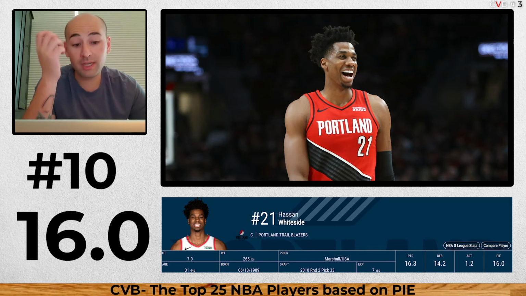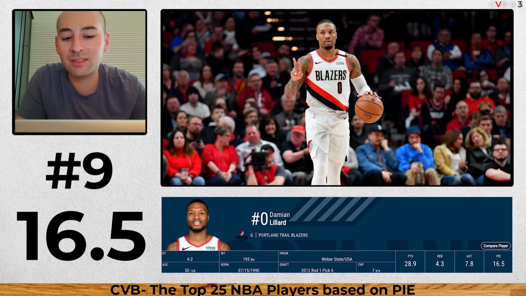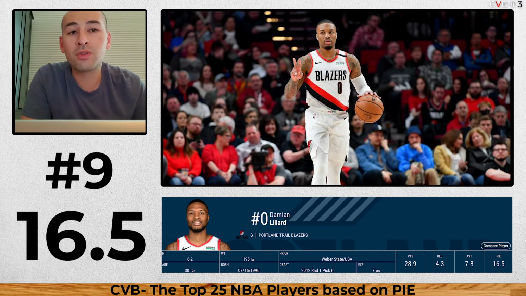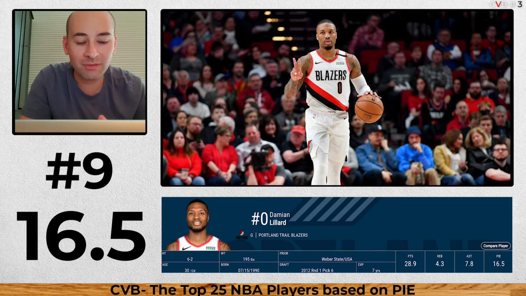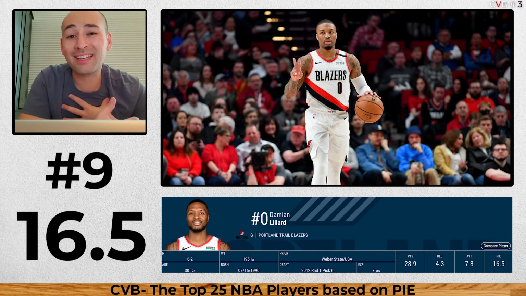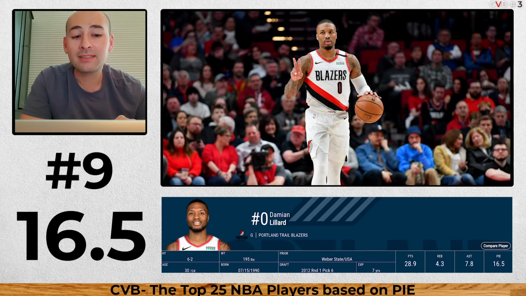All right, number 9, my favorite player in the league, Damian Lillard, 16.5. So back-to-back Blazers. He makes a huge impact, of course. His stats speak for themselves. Damian Lillard, one of the best players in the league. Personally, I think he is top 10. The PIE says he's top 10. He might have been kicked out based on some of the better players like Curry and Durant. But Damian Lillard, just with the eye test, you know he makes a huge impact on the game and on his team, which is probably part of the reason why Whiteside's on there as well.